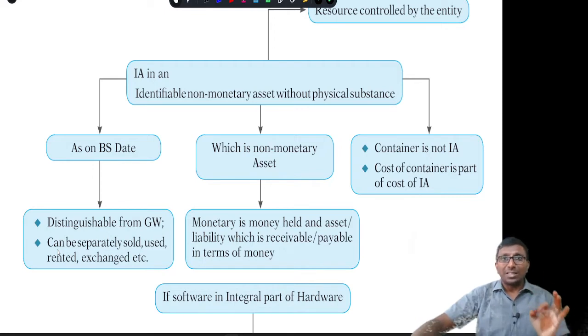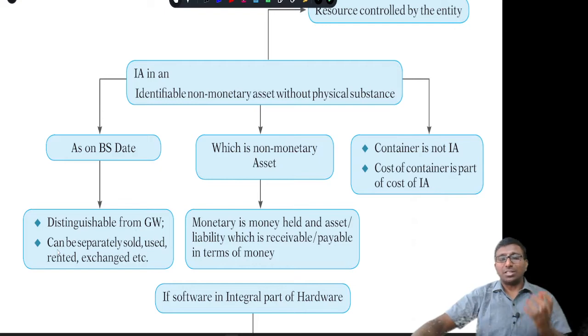But this separability should be separable from the goodwill. That is the first point. But this separability rule is not mandatory when the right is arising from a contractual right or legal right. Then you don't need to follow this rule. What is non-monetary? That which is not monetary. What is monetary? Money held and assets or liabilities which are receivable or payable in terms of money, but not money's worth. But an intangible asset is a right which we are holding. It is not something receivable or payable in terms of money.